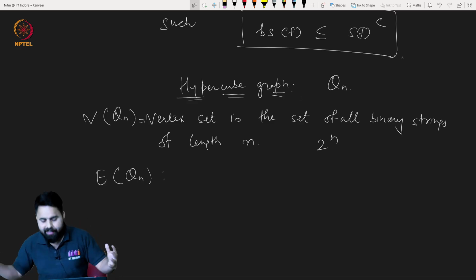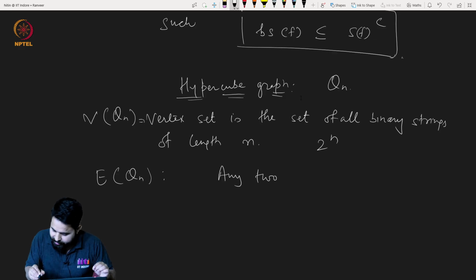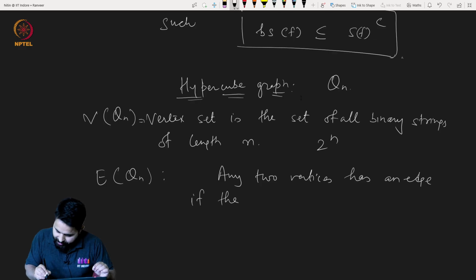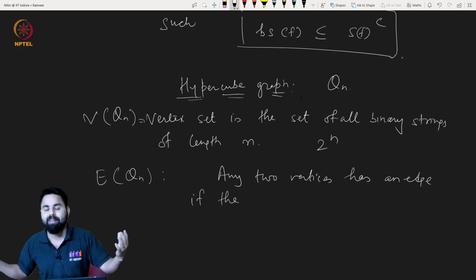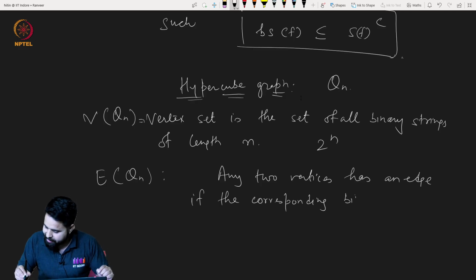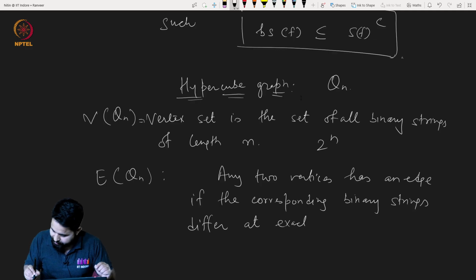Very good. And then the edge set is defined like so: any two vertices have an edge if the corresponding binary strings differ at exactly one place.